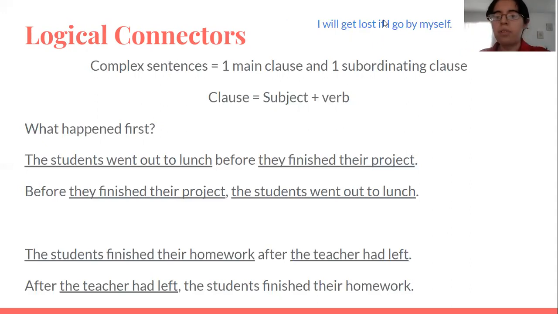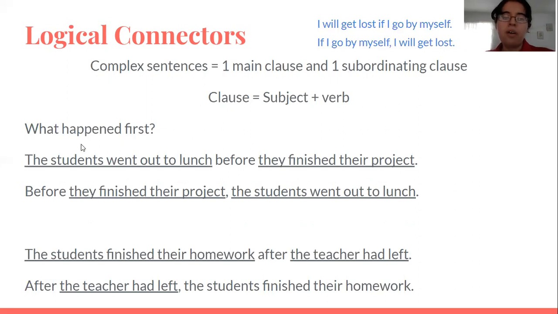When we have adverb clause connectors, we can invert them like this: if I go by myself, comma, I will get lost. When we invert it, we need a comma before the main part of the sentence. And when it's normal, first main clause, then subordinating clause, we don't add a comma. Only when the subordinating clause is first, then we add a comma and then the main one.